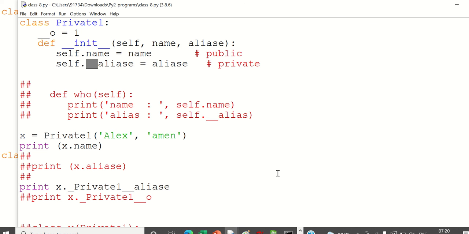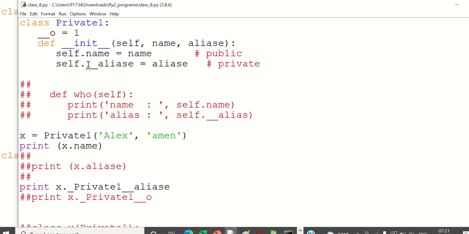For example, when you fill up a Gmail account or something, it will ask for a secret question to retrieve your password. So this can be used there. The first time when you are executing, you do that. Next time, in the future, whenever you want to retrieve your account, you will be asked to enter the secret question. Nowadays we have mobile OTP, but still this can be used in applications.